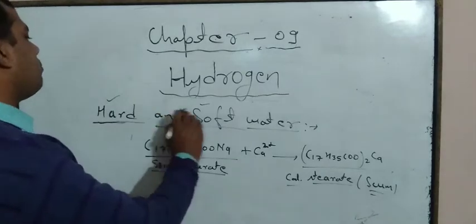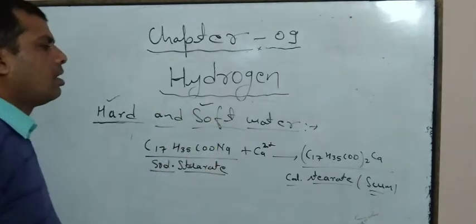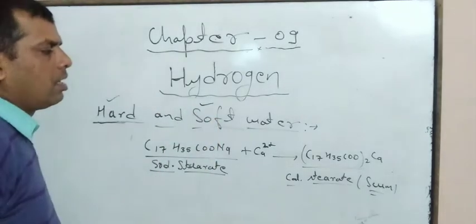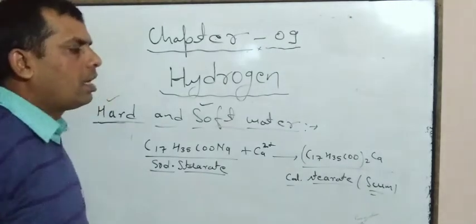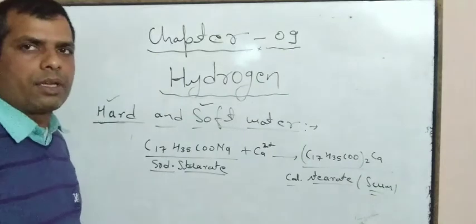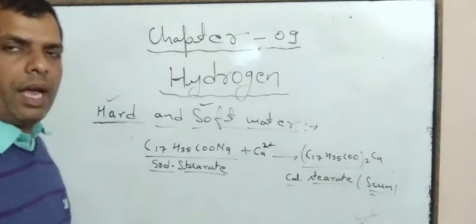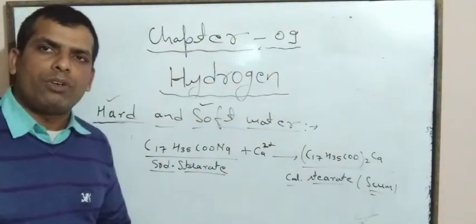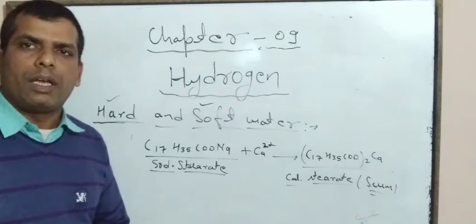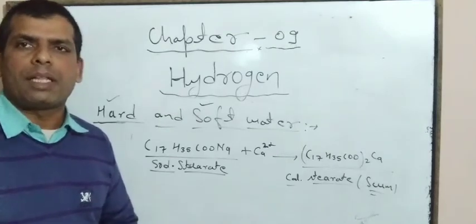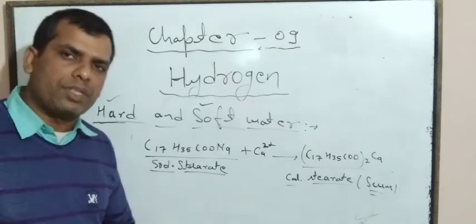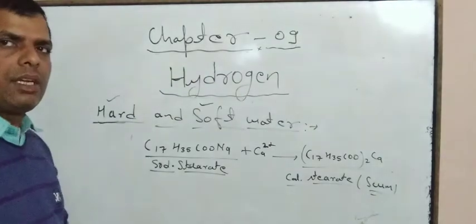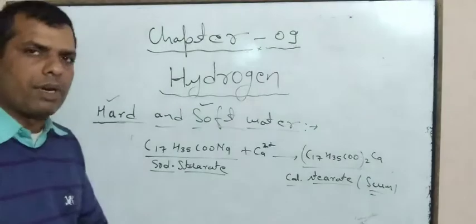Now, second thing, how can we explain the hardness of water? As I have already told you, if bicarbonates of calcium and magnesium, and chlorides and sulfates of calcium and magnesium are present in water, then that water is known as hard water.